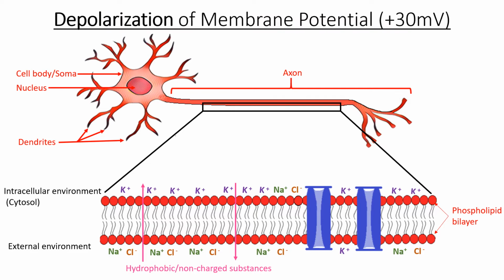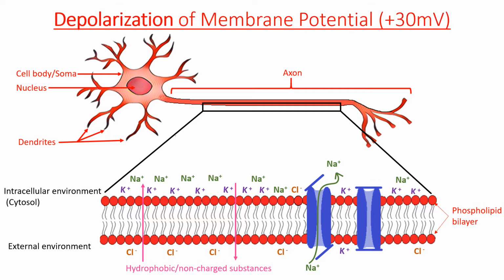Keep in mind that resting membrane potential describes the steady state of the cell when there is no action potential. Now, to initiate action potential, the membrane potential has to change. This starts with channel opening for sodium ions in the membrane. Because the concentration of sodium is higher outside of the cell than inside of the cell, sodium ions will rush into the cell once the channel opens. Because sodium is a positively charged ion, it will change the voltage inside of the cell from negative 70 millivolts to positive 30 millivolts. The change in voltage from minus 70 to plus 30 millivolts is referred to as depolarization.